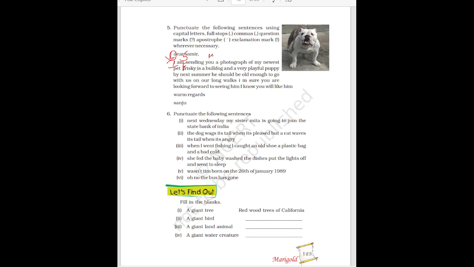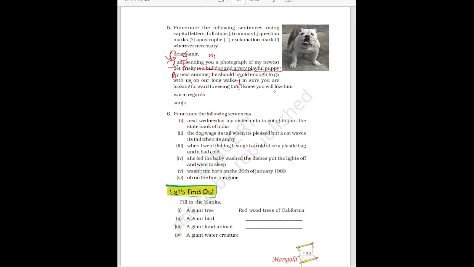Then you have to write he is a bulldog and a very playful puppy. After puppy you have to put full stop. Then after full stop, whenever you are starting a new sentence, you have to begin with the capital letter. So here B will be capital. By next summer, comma, he should be old enough to go with us, comma, on our long walks. After walks, you have to put full stop. Then here I will be capital. I am sure you are looking forward to seeing him. After him, you will put full stop.